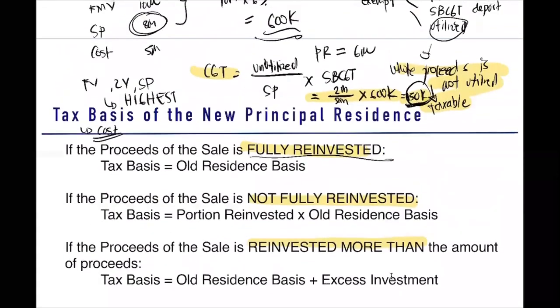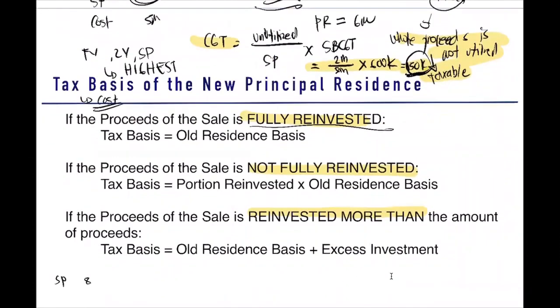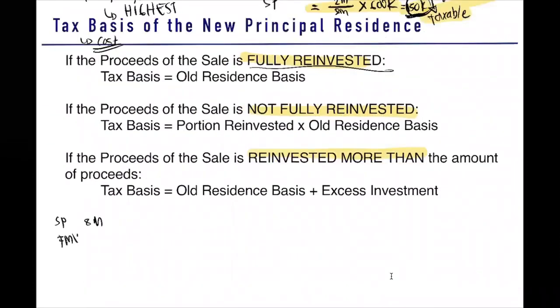So let's have an example. We make use of our example a while back. Our selling price is how much again? 8 million. Our fair market value is 10 million. The cost is 6 million. So let's make use of the first example. Assuming we purchase a principal residence for the whole proceeds of 8 million.